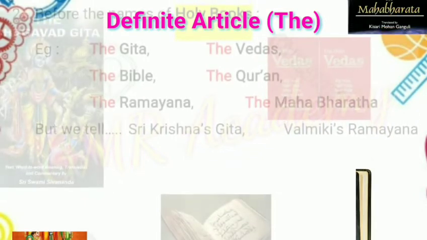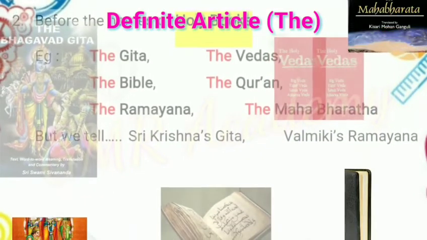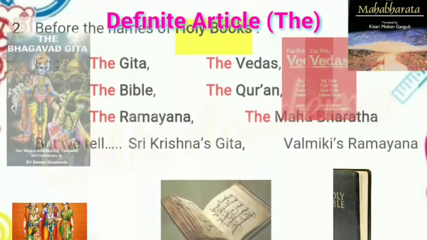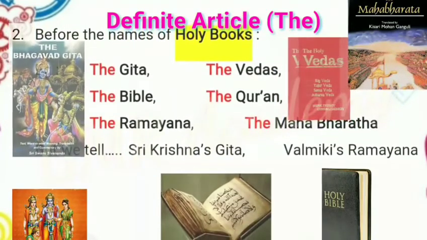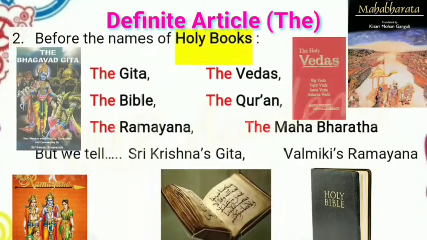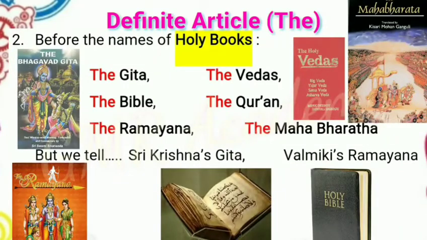Before the names of holy books, the is used. Examples: the Gita, the Vedas, the Bible, the Quran, the Ramayana, the Mahabharata, but we say Sri Krishna's Gita, Valmiki's Ramayana. Here, no article is used. You should remember the point.